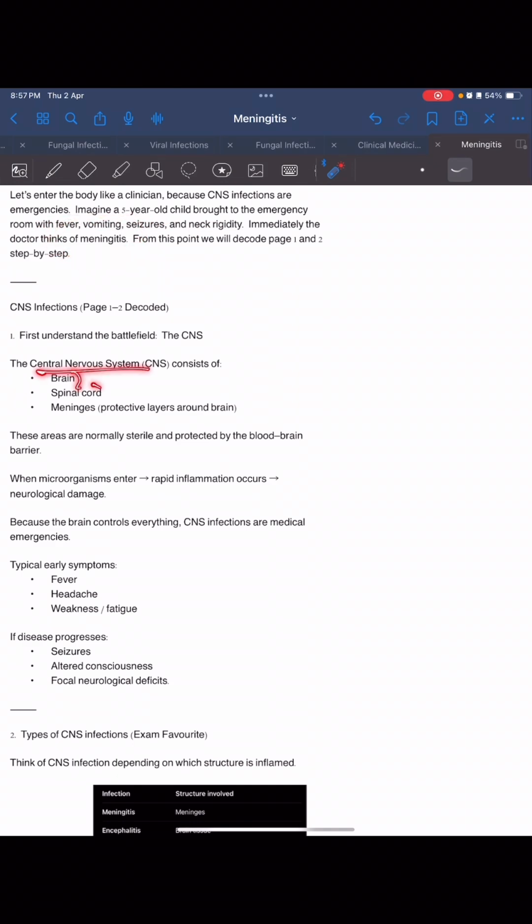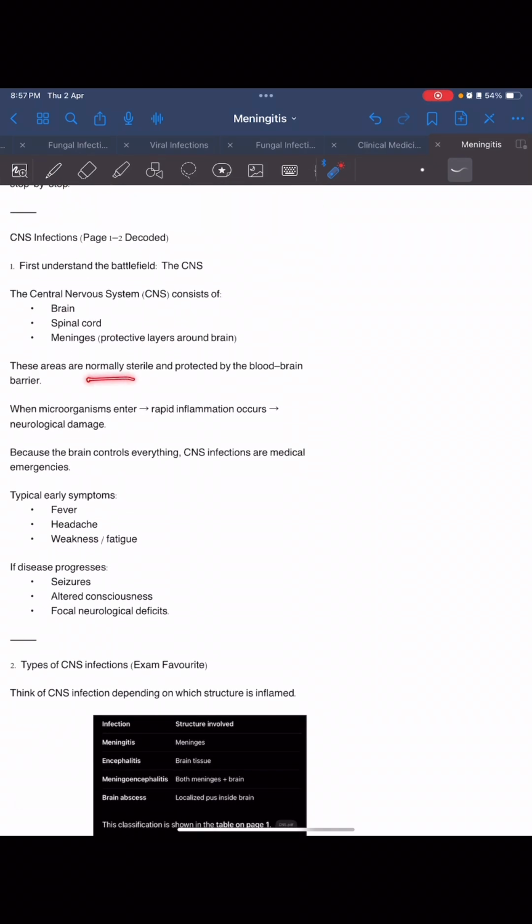The CNS consists of the brain, spinal cord, and meninges, the protective layers. They are normally sterile and protected by the blood-brain barrier. When organisms enter, rapid inflammation occurs and neurological damage follows, because the brain controls everything. These are serious infections and medical emergencies. Typical early symptoms are fever, headache, weakness, or fatigue. If the disease progresses, it causes seizures, altered consciousness, and focal neurological deficits.